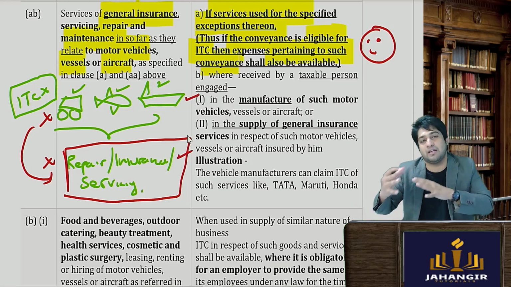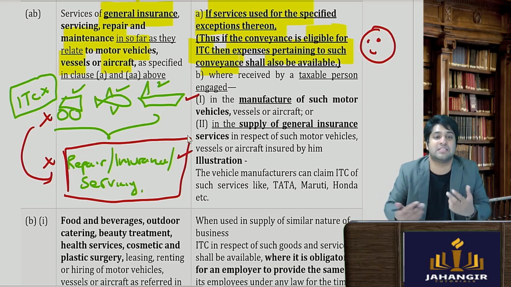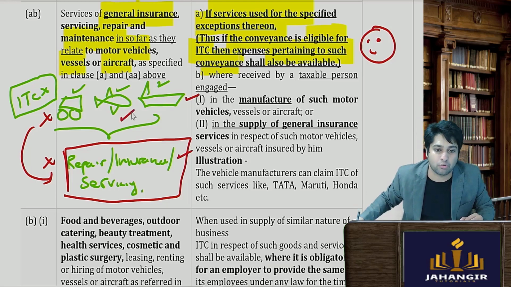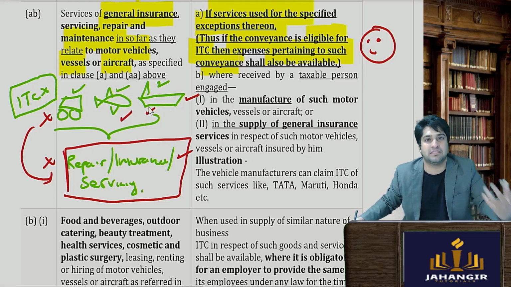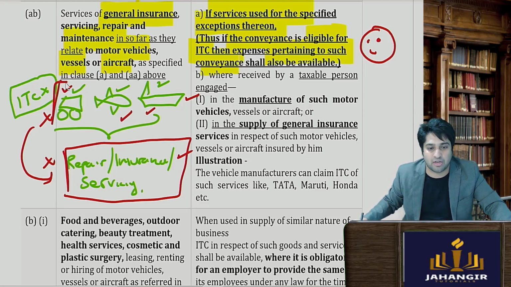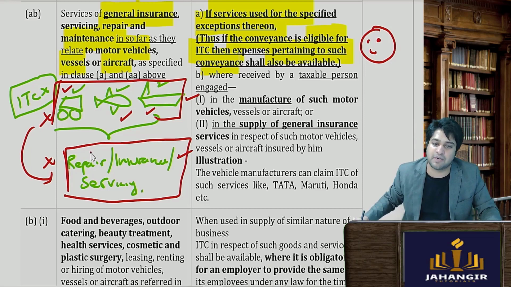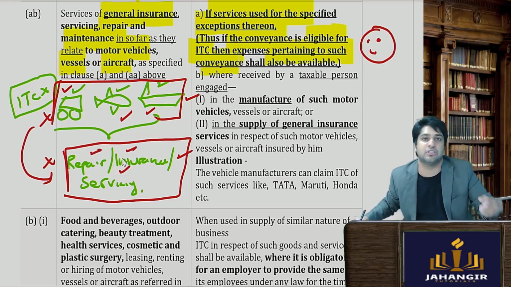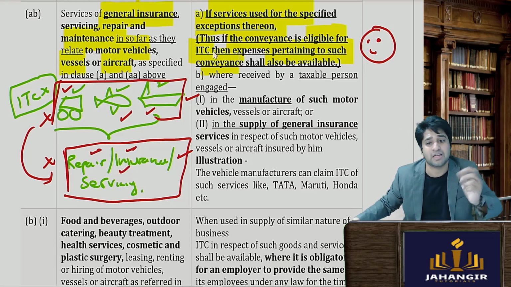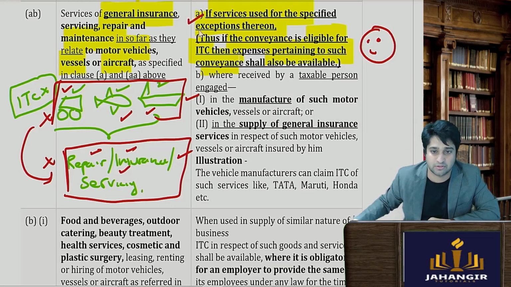So we had seen in the above exception, if it is my business of training how to fly, how to ride a yacht, maybe I have a sailing business where I teach people how to sail, or I teach people how to drive. Since this becomes my stock in trade, or my main training activity, then automatically with respect to that, the insurance, the repairs and the servicing expenses also get allowed. ITC is allowed with respect to that also.